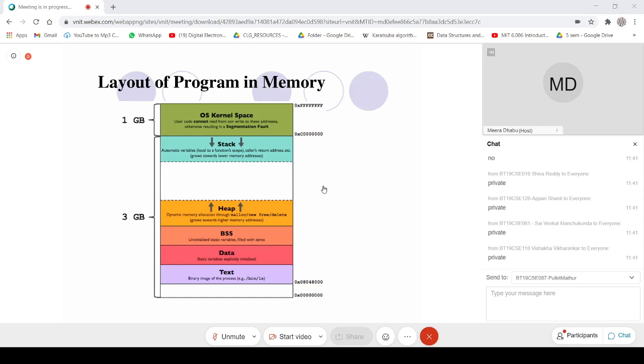Below that is the stack memory. If you remember, I said that stack, we say it grows, but it starts from the higher memory location and goes in exactly the opposite direction. All your function variables will go here.